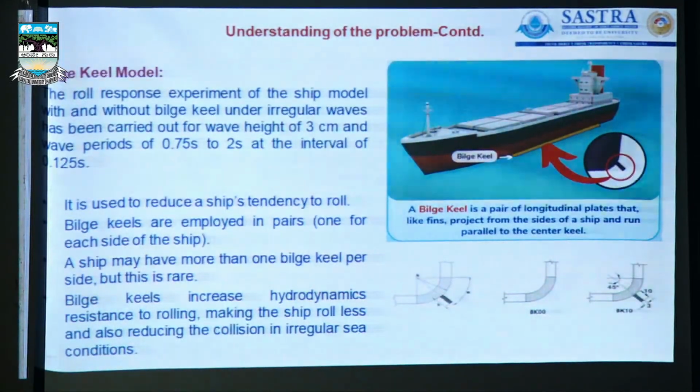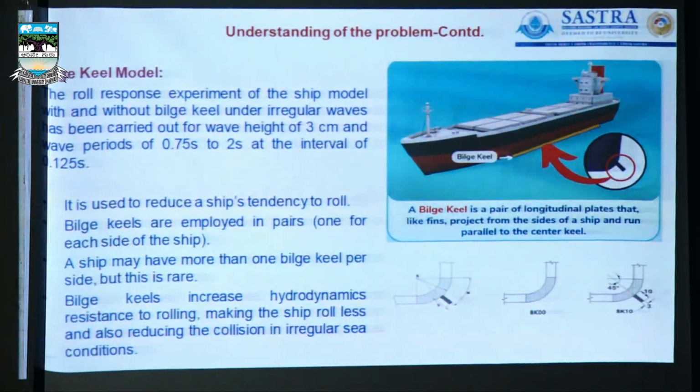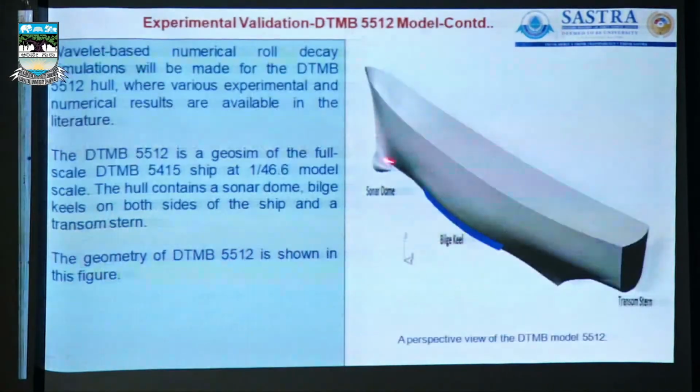This is the bilge keel geometry in the ship actually. A few applications have been developed for these kinds of problems so far here, in that the bilge keel is a pair of longitudinal parts of this. The two sides we have the roll response experiment of the ship model with and without bilge keel under irregular wave condition. That is a very important thing.